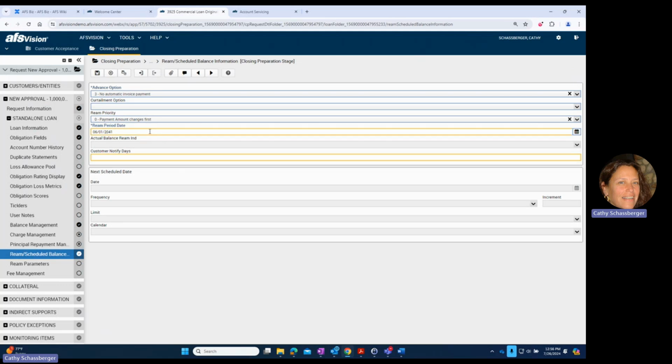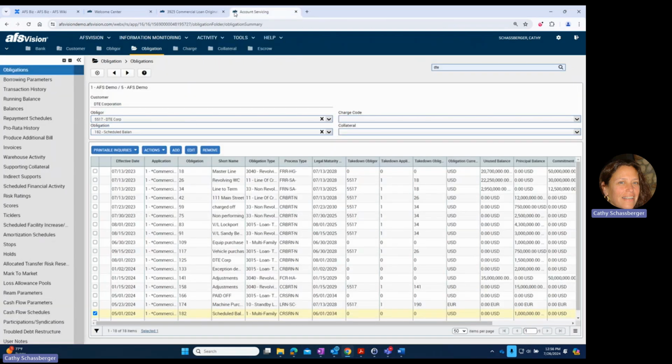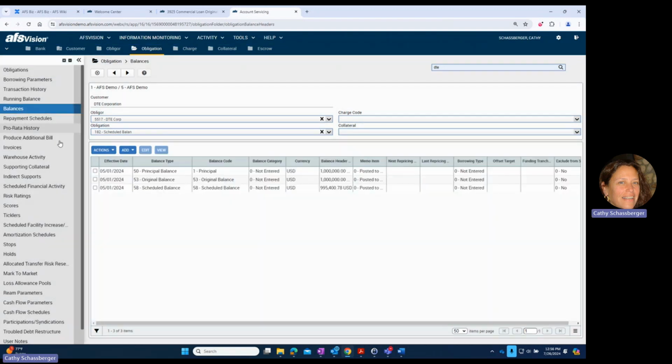Now let's take a look at a schedule balance loan that's actually been booked into the servicing side of the system. Here's my schedule balance loan. As we look at the balances, you will see that we have both the principal balance and the schedule balance. And these balances can be different, especially if the borrower does not make the payment exactly on the dates that they're regularly due.